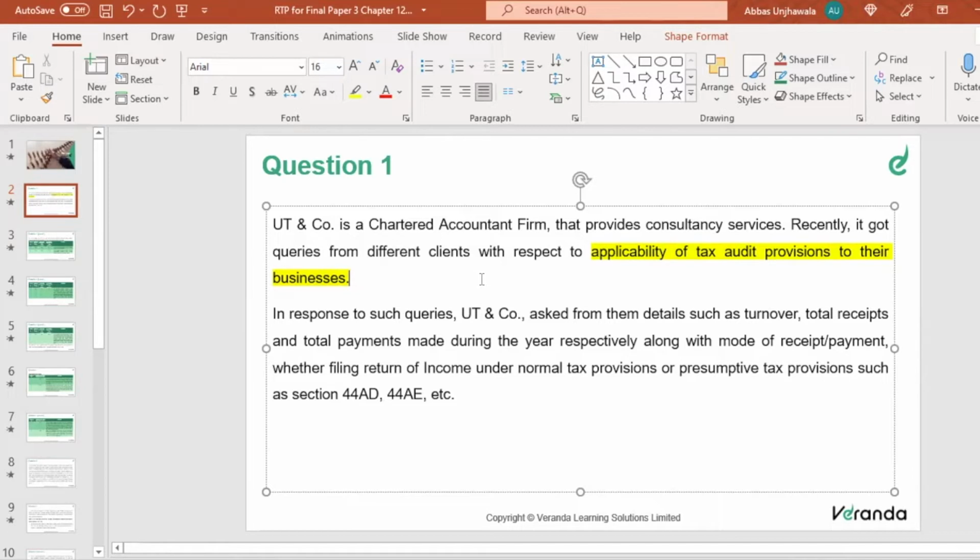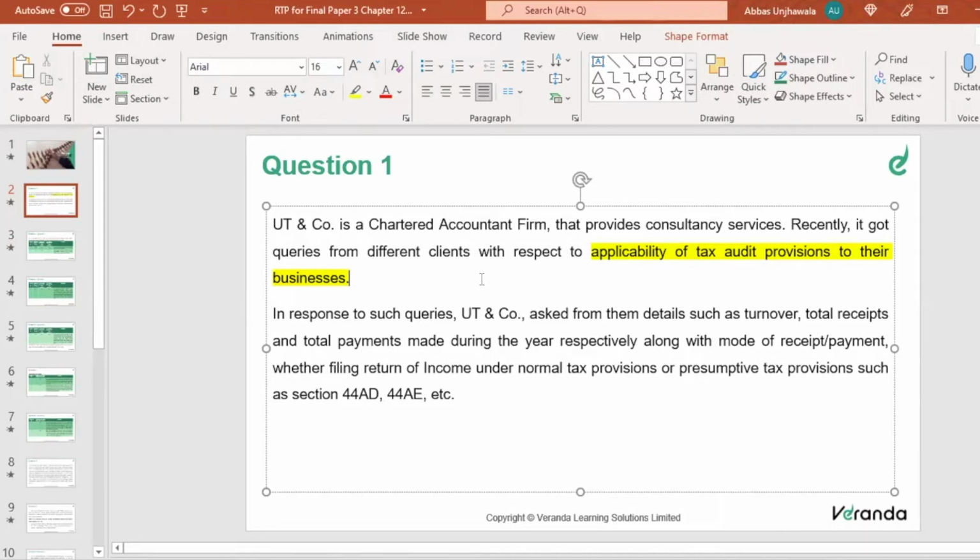During the year, along with the mode of receipt and payment, whether filing of return under normal tax provision or presumptive tax provision such as 44AD or 44AE, etc. So if you are opting under 44AD, then 44AB tax audit will not apply. Yes or no? To even write this question, you have to have a thorough understanding of section 44AB, which is the tax audit, as to when a tax audit is applicable. You have to have a thorough understanding of 44AE as to when it would become applicable. Clear? Only when all of this is applicable, you will be in a position to understand.